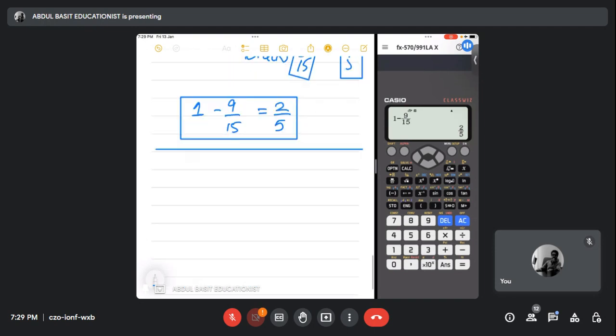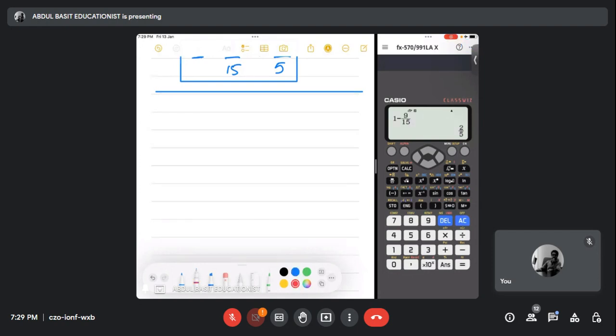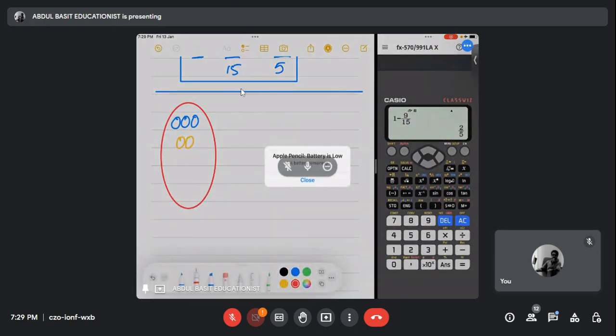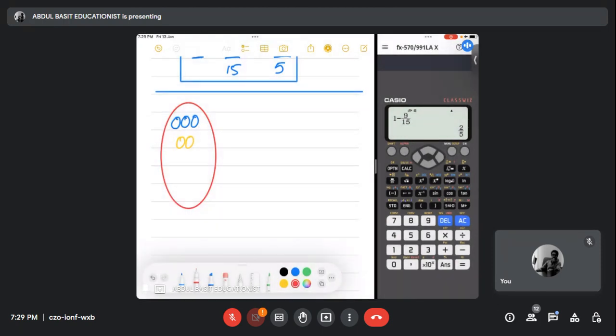Rida, can you hear me loud and clear? Yes, sir. This is a bag. I'm going to draw a bag. In this bag, I'm going to place a few balls for you. The first 3 balls are blue ones. The 2 balls are yellow ones. Agree? The 4 balls are red ones, 1, 2, 3, 4. Now I have a total of 9. The 6 balls are green, 3, 4, 5, 6.